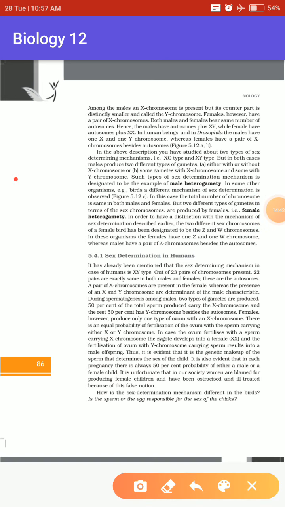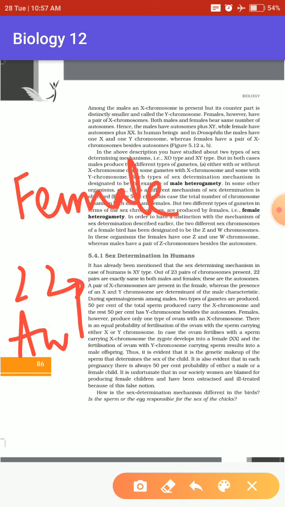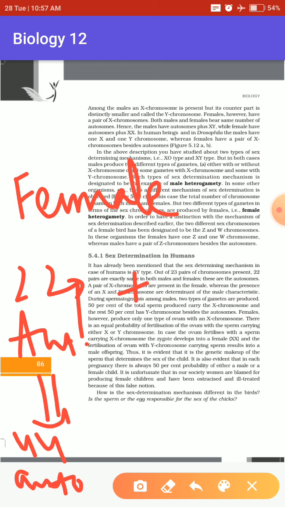So females will have 22 pairs of autosomes in total, meaning 44 autosomes, plus one pair of sex chromosomes, which will be XY.